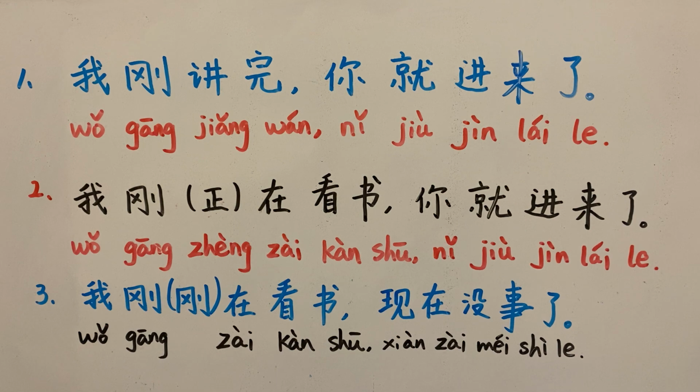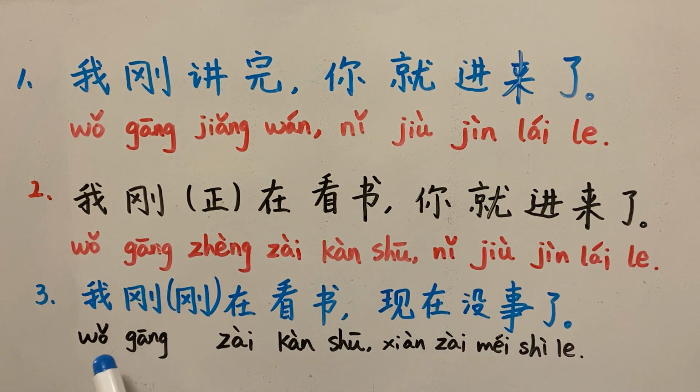But now I'm not doing that. But now I'm free. So this combination of 刚 and 在 is only a past tense. The meaning of past continuous has been cancelled because of the latter part 现在没事了, now I'm free.